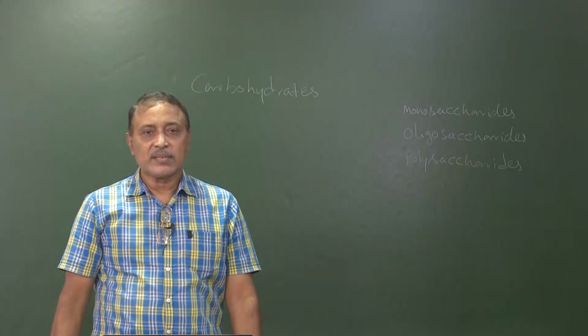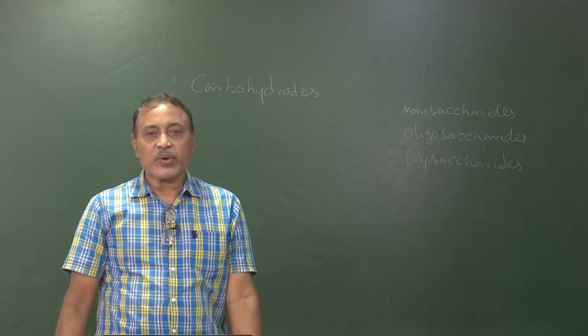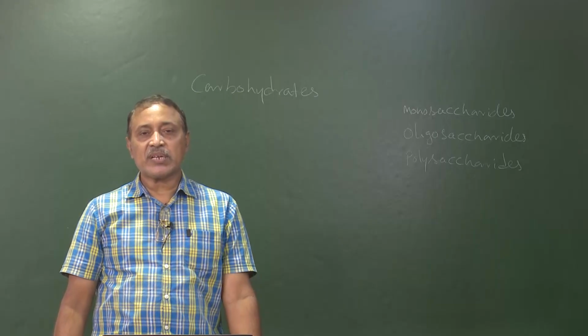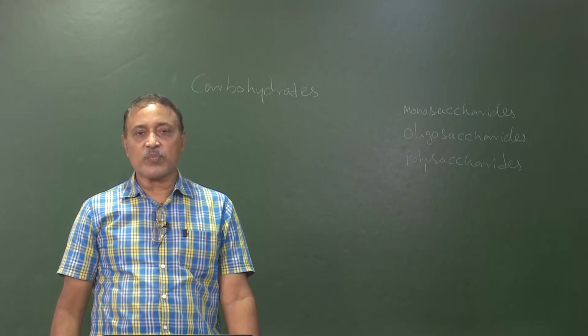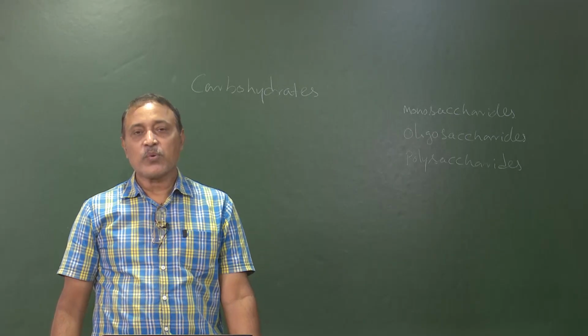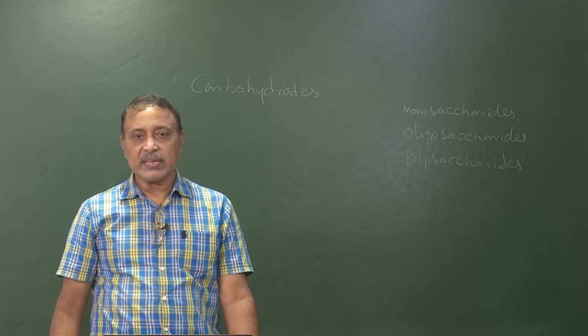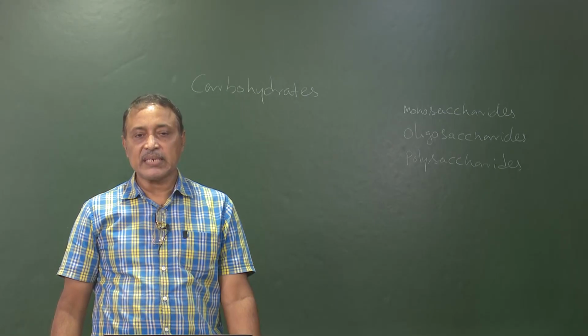Okay students, in our last class I explained the fundamentals of biochemistry, the origin of the subject and the scope of the subject. Now we will begin with carbohydrate. This is your topic proper. Our first topic will be monosaccharides, then we will go to oligosaccharides, and next we move to polysaccharides.